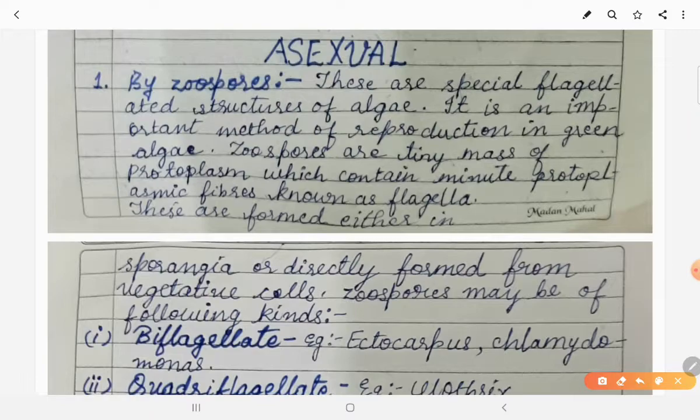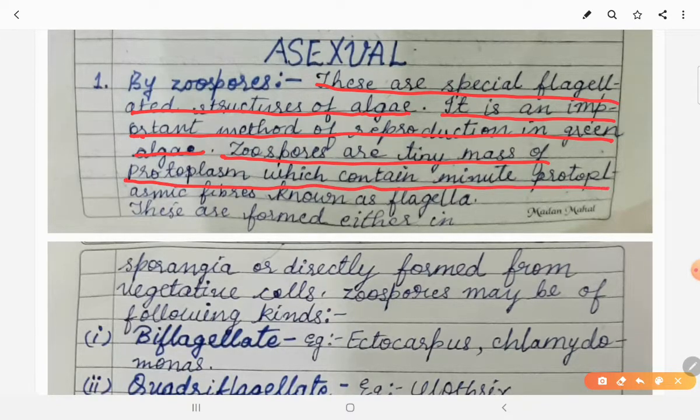Asexual reproduction by zoospores. These are special flagellated structures of algae. It is an important method of reproduction in green algae. It is the point to be noted that it is the important mode of reproduction in green algae, and flagella are present in the zoospores. Zoospores are tiny masses of protoplasm which contain minute protoplasmic fibers known as flagella. These are formed either in sporangia or directly from the vegetative cells.